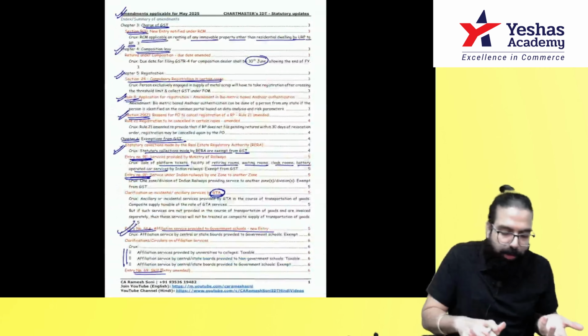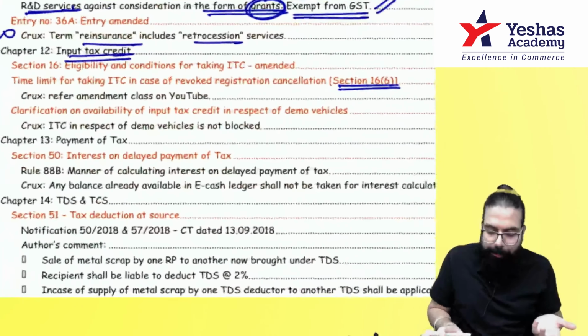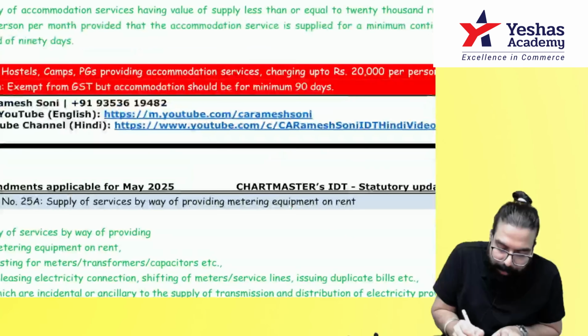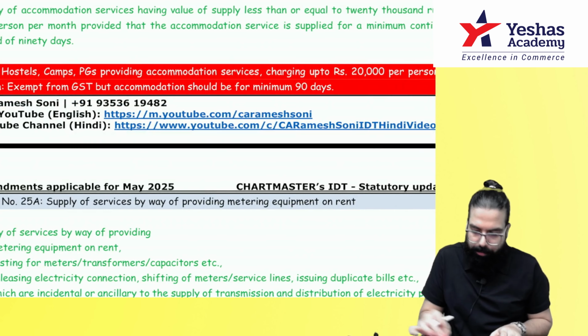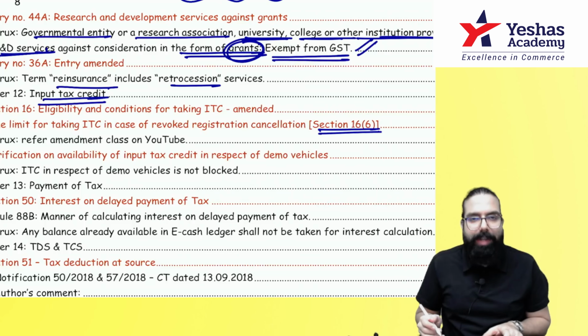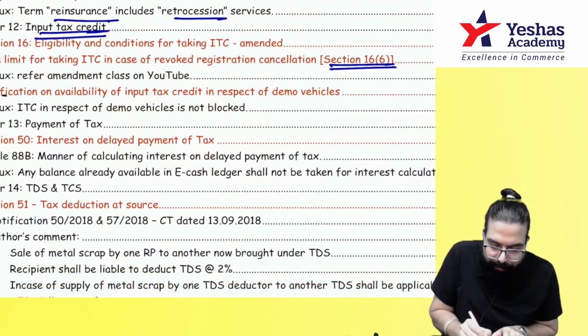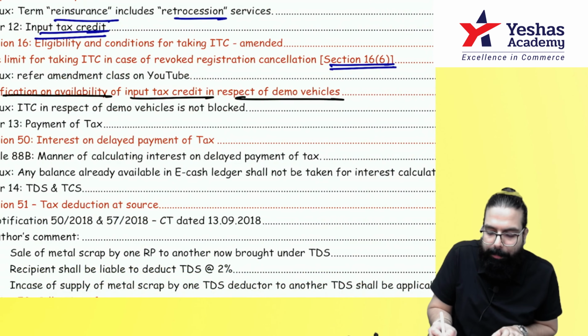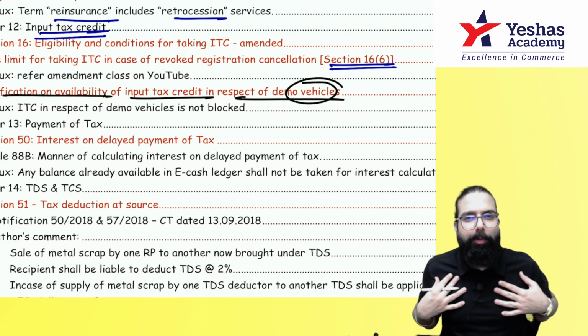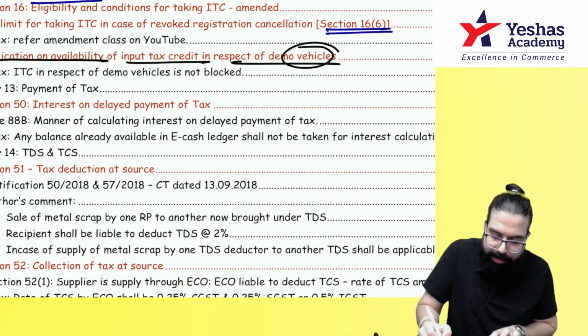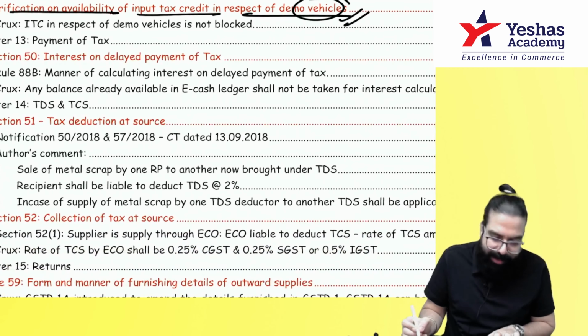Supposing I am a supplier of motor vehicles and I told the company that I want a demo vehicle. The company gave me a demo vehicle. Remember one thing. What they are trying to tell over here is clarification on availability of ITC on demo vehicles. Remember one thing: supposing I am a supplier of motor vehicles and I buy demo vehicles, on demo vehicles I can go ahead and take the credit. Credit on demo vehicles is always allowed.